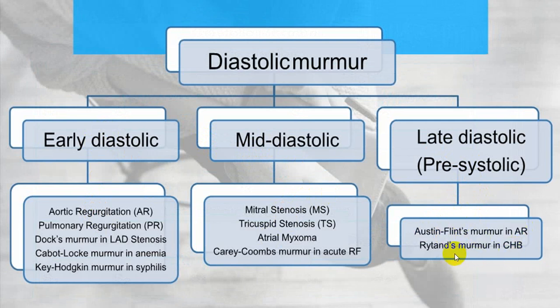In the case of a complete heart block, label this a right-hand murmur; forget about all those names. And I mentioned that because of involvement of the mitral valve in acute rheumatic fever, you get a murmur called a Carey-Coombs murmur. Remember mitral stenosis and tricuspid stenosis, more than enough. While early diastolic is AR, aortic regurgitation, and pulmonary regurgitation. This Austin Flint murmur is a flow murmur, so basically it is a soft murmur. It is never a loud murmur.